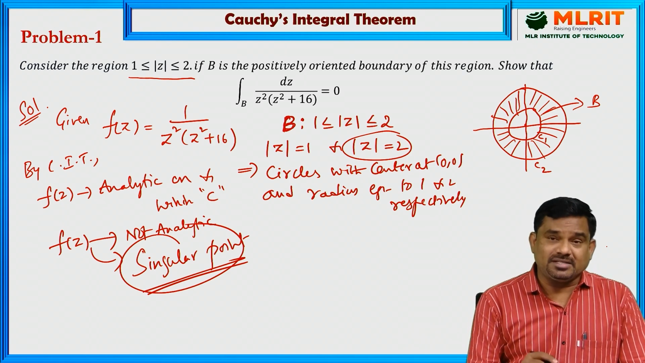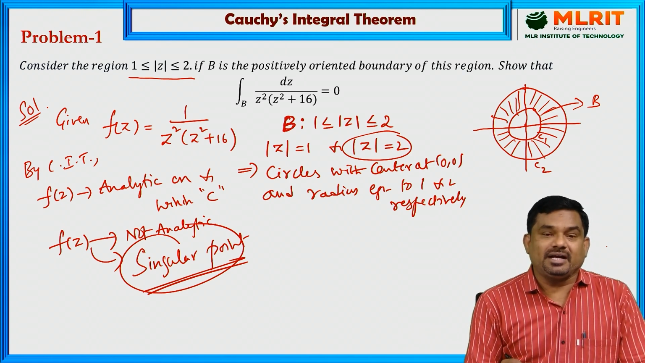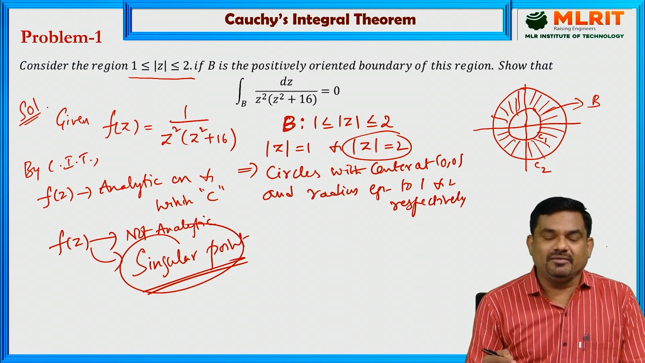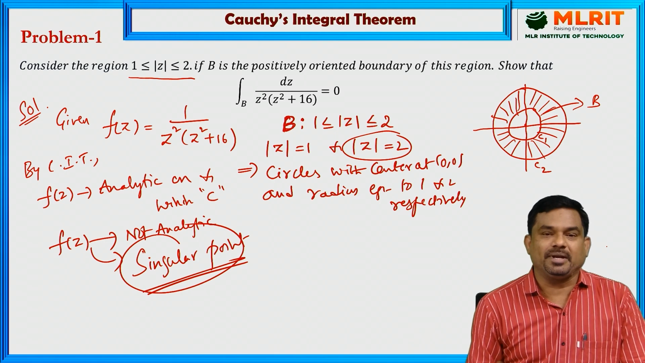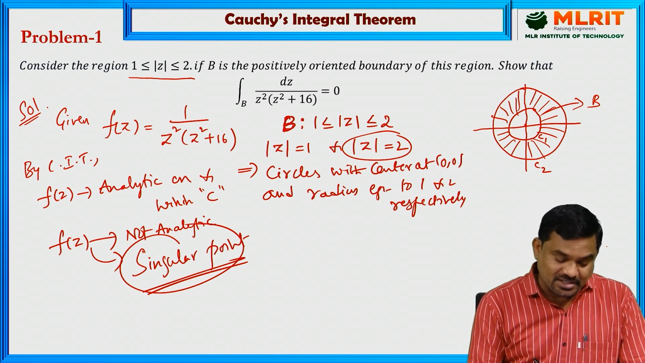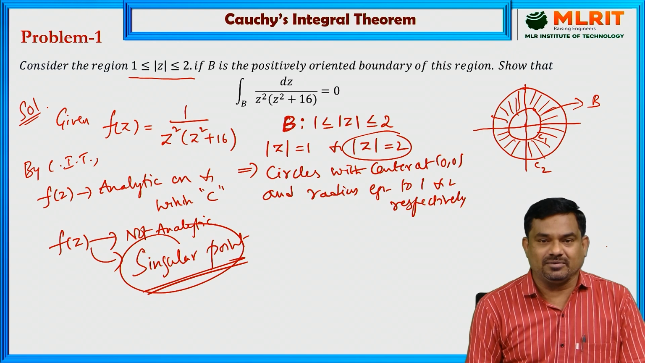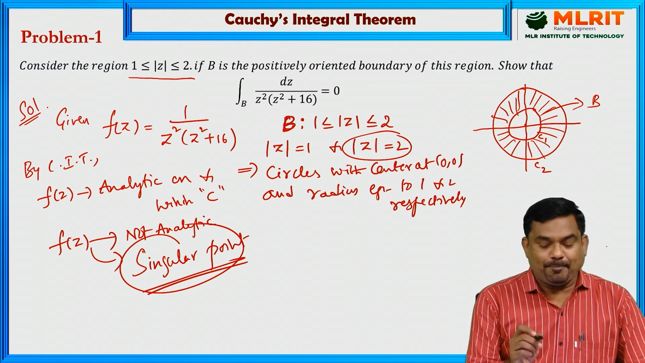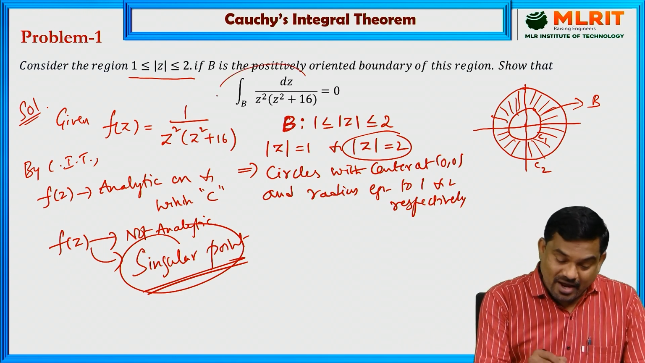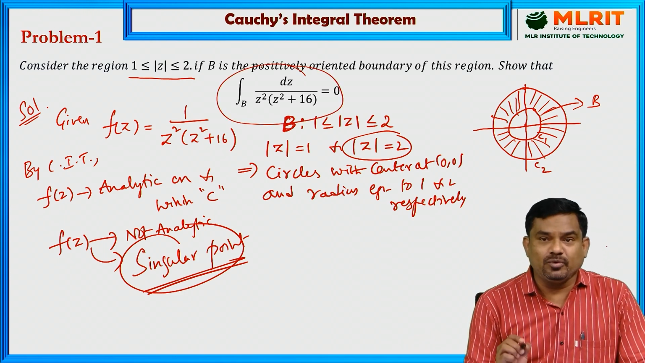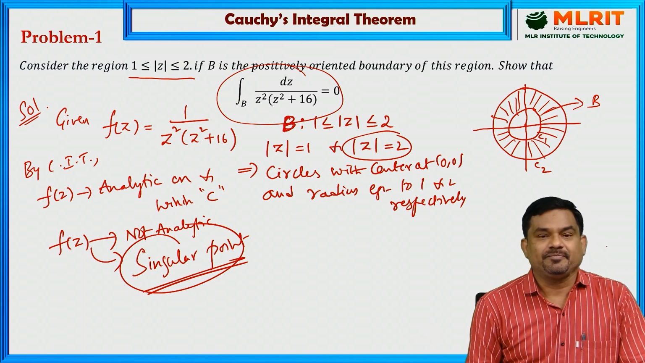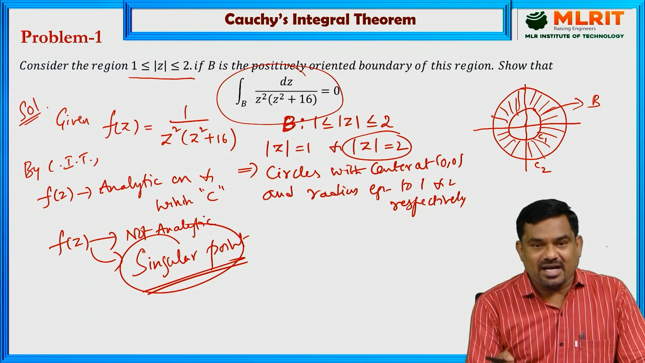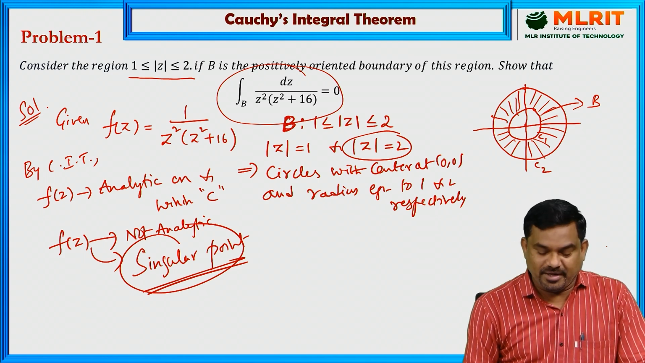Since the statement is, if f is analytic at each and every point on the curve and within the curve, then only we can apply Cauchy's integral theorem. So if the singular point lies inside the curve or on the curve, we cannot apply the theorem. So here, to apply Cauchy's integral theorem or to evaluate the given integral, first we need to identify the singular points, then check whether those singular points lie inside the curve or outside the curve. That is the main point here.